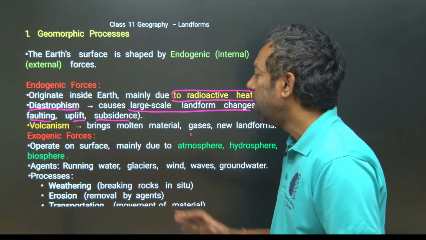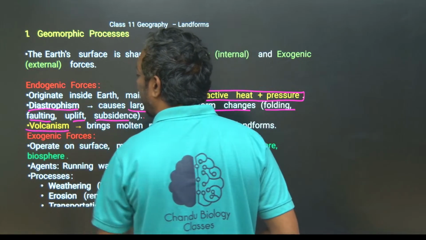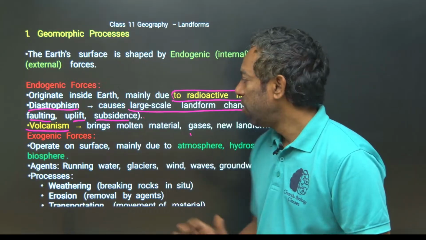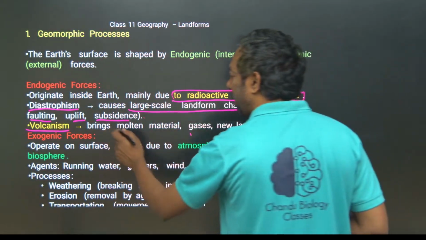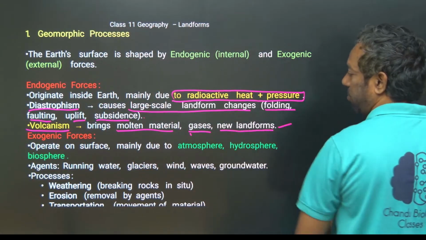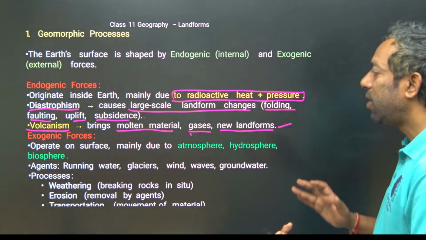If we come to volcanism, what is volcanism? They can ask you what diastrophism is and what volcanism is. Volcanism is nothing but the bringing up of molten material, gases and new landforms. We are going to discuss how it is formed under endogenic forces.